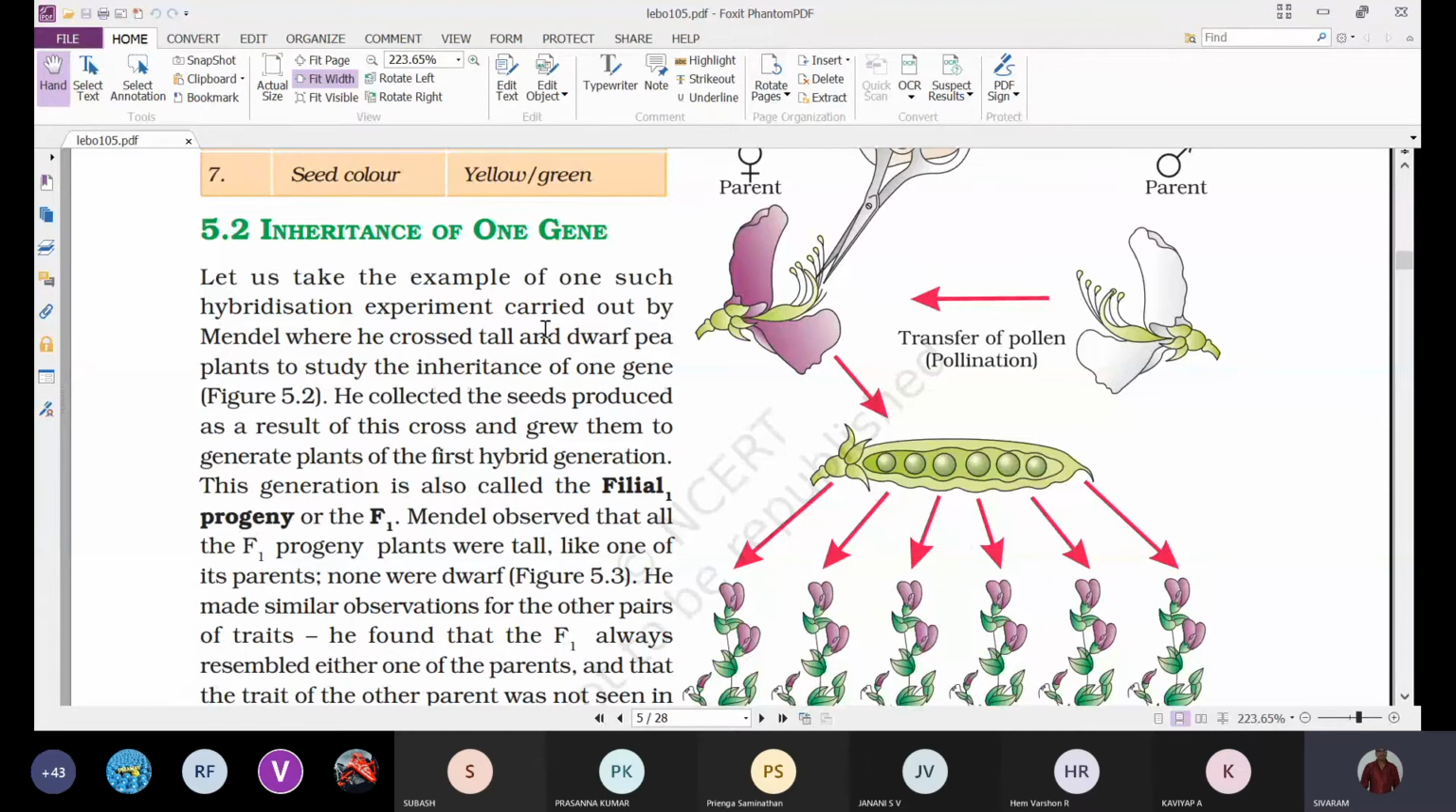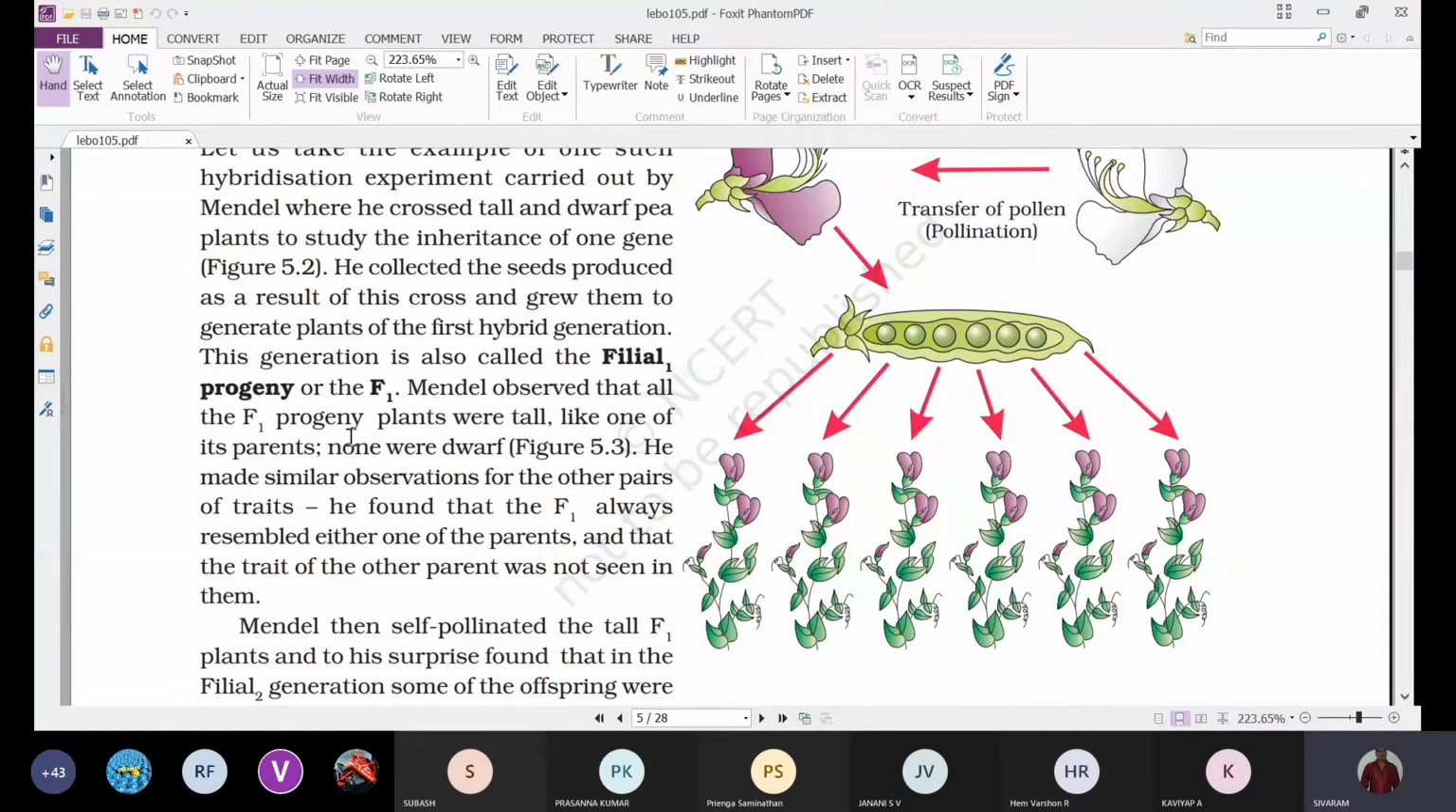Mendel observed that all the F1 progeny plants were tall, like one of its parents, and none were dwarf. Because he had taken two different varieties, tall and dwarf, both tall and dwarf plants might have been expected in the F1 generation. But to his surprise, in the F1 generation he got all the plants with the tall character only.